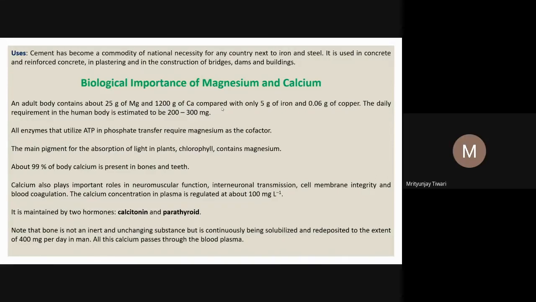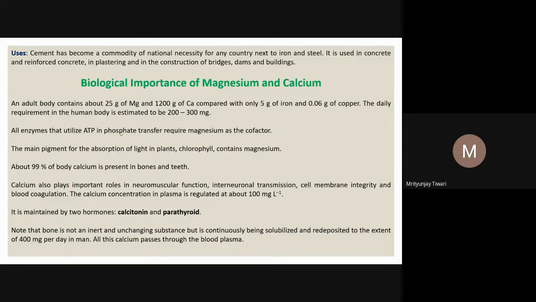So all the enzymes that utilize ATP in the phosphate transfer require magnesium as the cofactor. Wherever phosphorylation happens, mostly the kinase enzymes, they use ATP to phosphorylate, and this phosphate comes from the ATP because it contains 3 phosphate units.